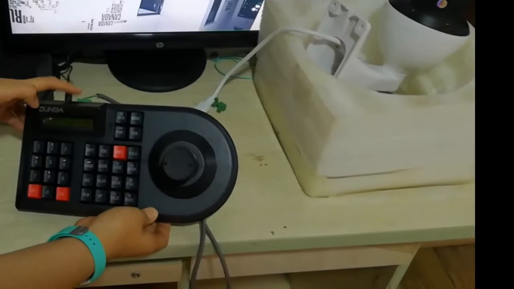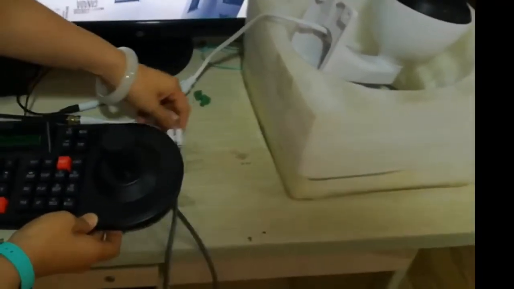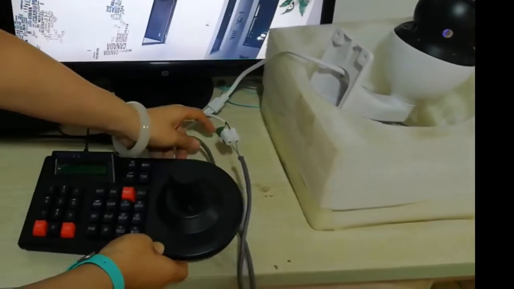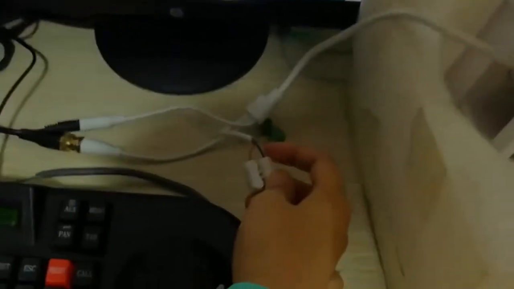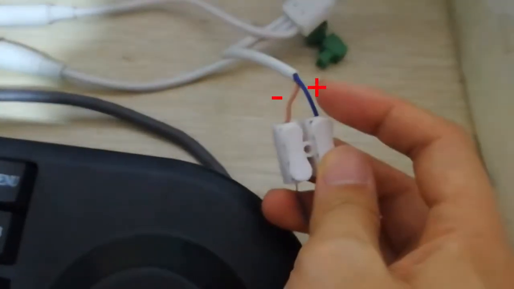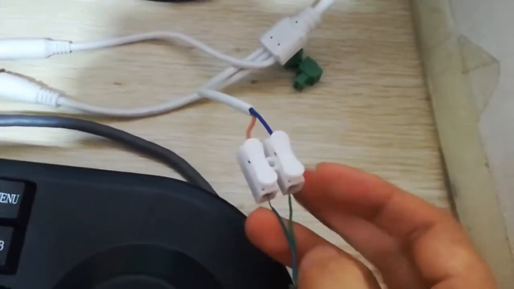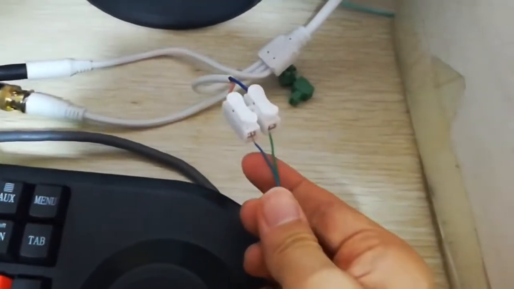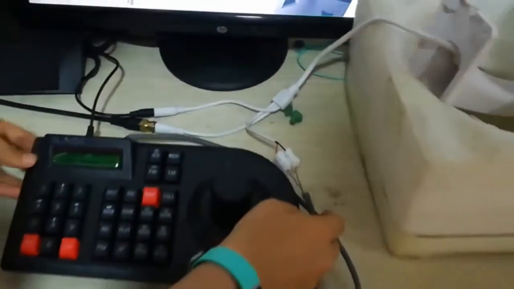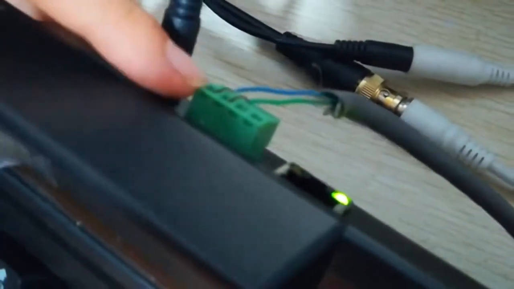Here we use a green-blue twisted pair from the Ethernet cable. Please ensure the polarity is correct. Note, on the camera side, the blue line represents a positive side and the orange line represents a negative side. So correspondingly, we know the greenish end of the twisted pair is on positive and the blue end of the twisted pair is on negative. This has to be true on the joystick's end as well.